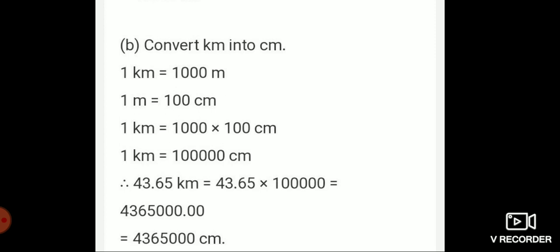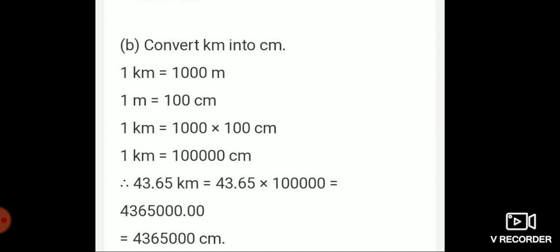Now convert kilometer into centimeter. 1 kilometer is equal to 1000 meter. 1 meter is equal to 100 centimeter. 1 kilometer is equal to 1000 into 100 centimeter, so 1 kilometer is equal to 1 lakh centimeter.